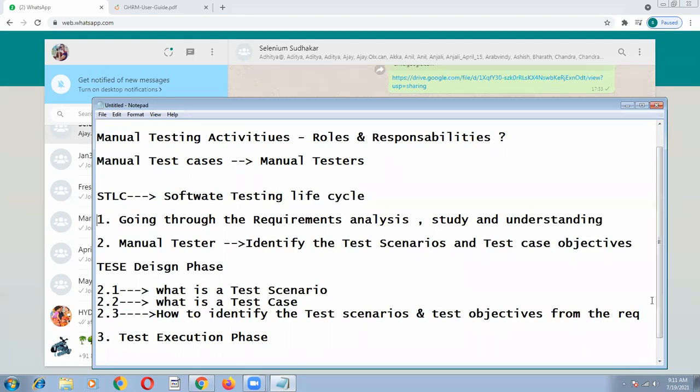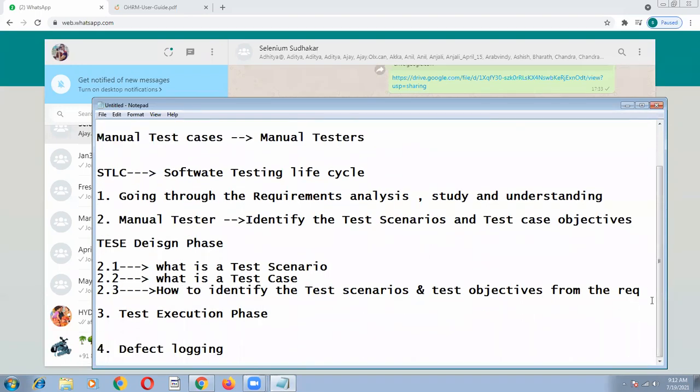So the first point is requirements understanding. Second point is identify the test scenarios and test case objectives. This phase we can call a test design phase. And the third phase we can call the test execution phase, and the fourth one test execution and defect logging. So these two we can call a single phase only, test execution and defect logging. Finally, test completion.